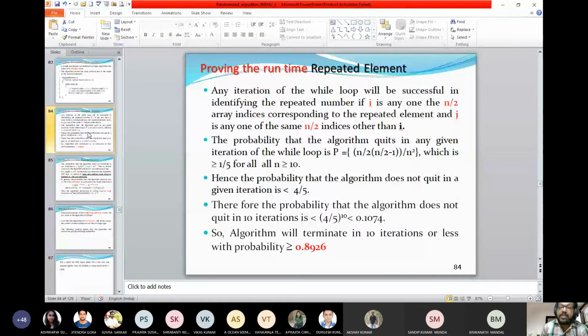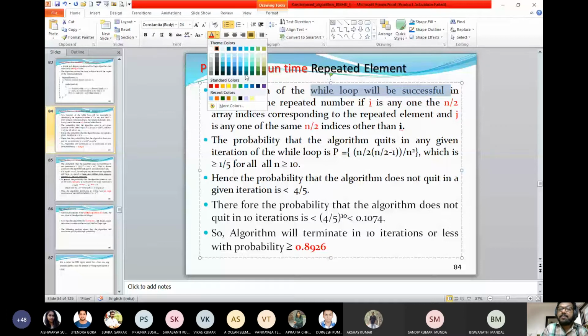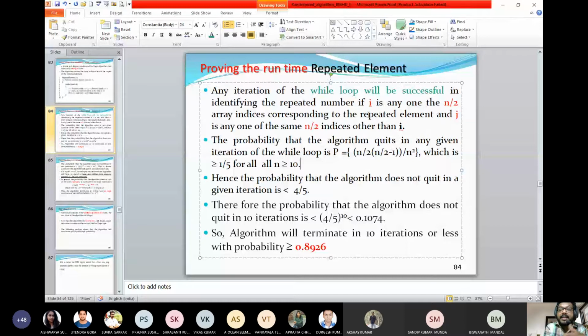So there are two things to be proved. First is proving the running time of the algorithm. If the while loop is successful, then you are going to find out the number i, which is one of the n by 2 array indices, because exactly half of the array is the repeated element. So i indicates that. And j is any one of the same n by 2 indices other than i. I told you this just to go through so that it will be easy.